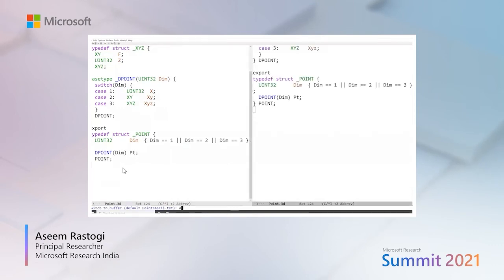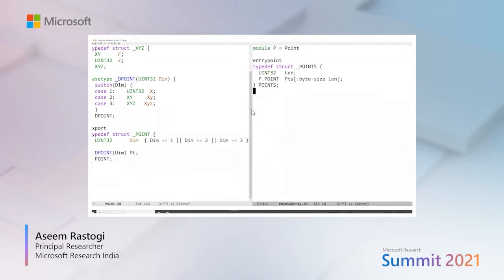With this point definition in hand, we'll now see how we can wrap it around into a variable length array. So let me show you the array definition. But before that, note that I'm defining it in a different file, but I do not have to repeat the point definition. EverParse has support for a module system, where we can refer to a module in another module and then import its type definitions. That's what the export keyword here is saying. It's saying that the struct point can be used by other modules who import the point module.